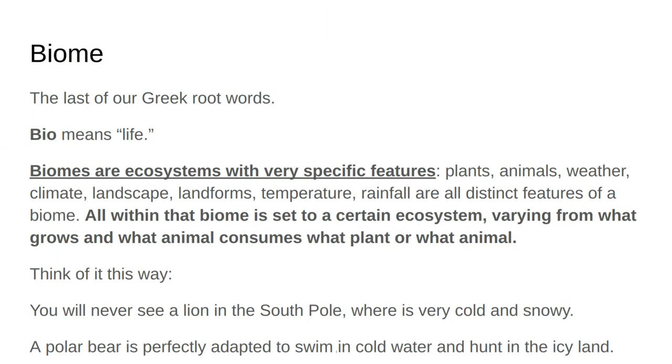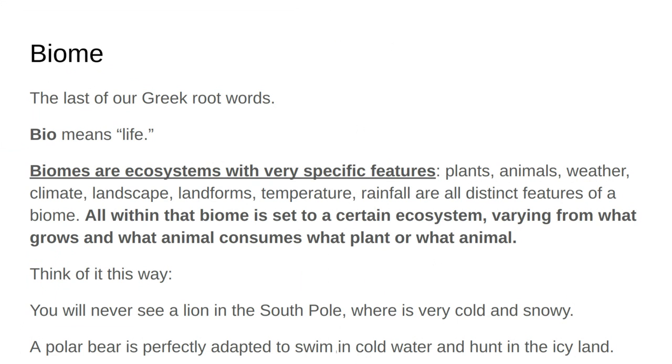This is a very important term. Do not forget this term. Some of you have seen it before. The term biome. Bio, our root word here, means life. Biomes are ecosystems with very specific features. They all have different plants, animals, weather, climate, landscape, meaning how the land looks, land forms. Is this a desert? Are there mountains? Is my land very flat? That's what landforms refer to. Temperature and rainfall are all distinct features of a biome. All within that biome is set to that certain ecosystem.